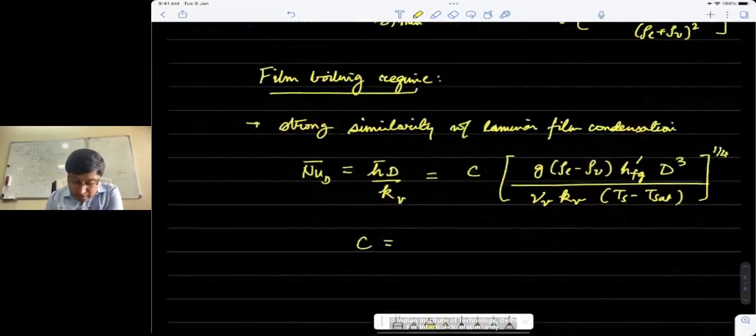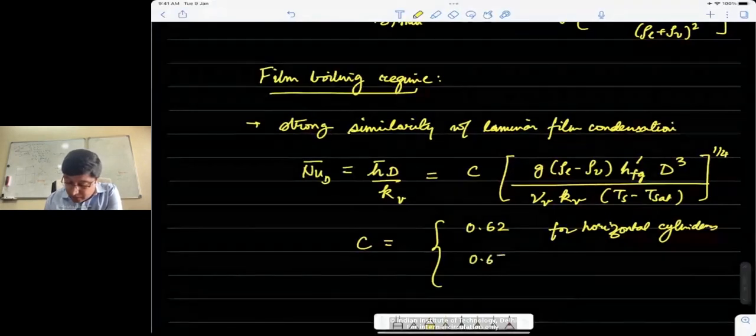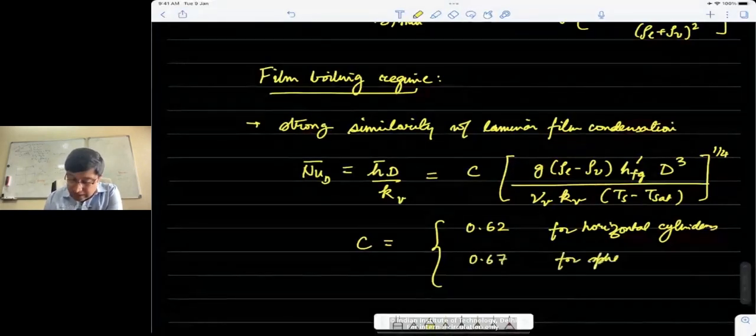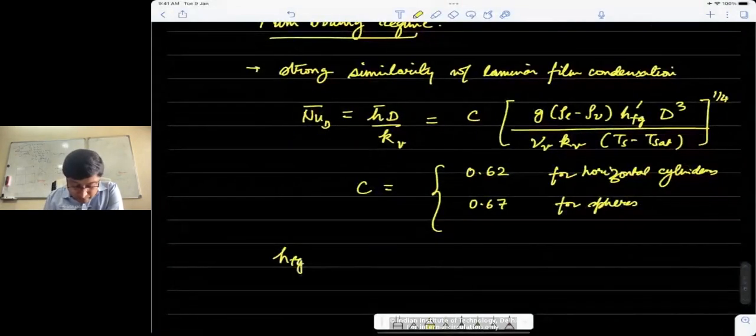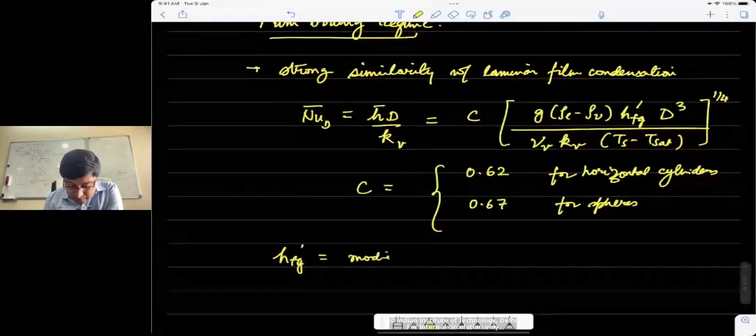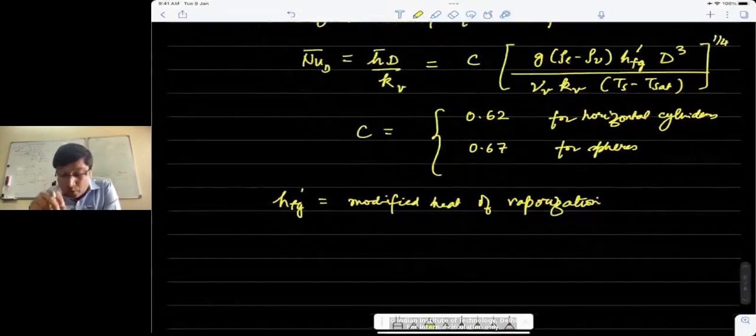So C is a constant that depends on the geometry. It is 0.62 for horizontal cylinders, and it's about 0.67 for spheres. That's just from fitting the correlation on the data. And h_fg prime is what is called a modified heat of vaporization, and it comes in because heat transfer in this regime is taking place through a vapor.